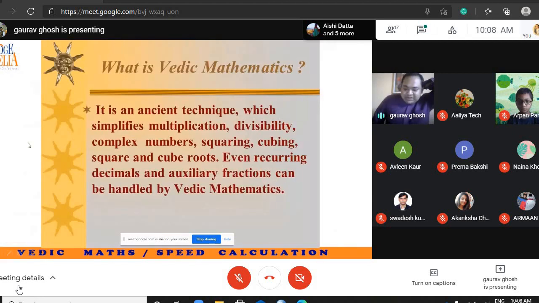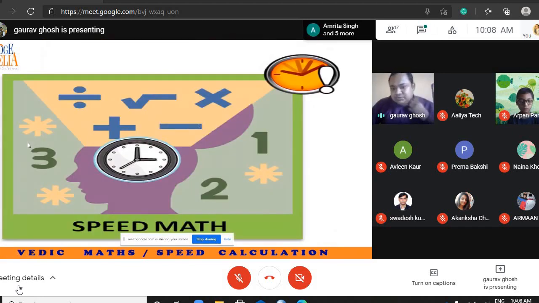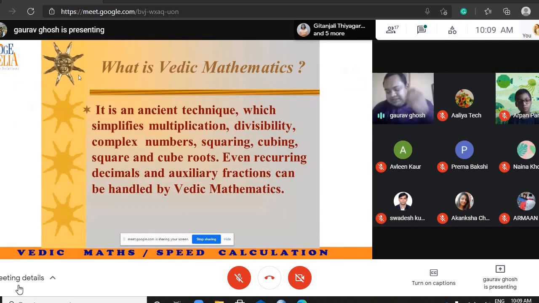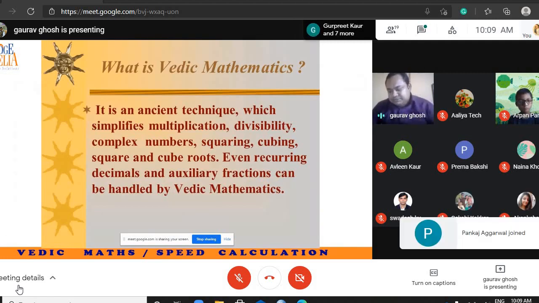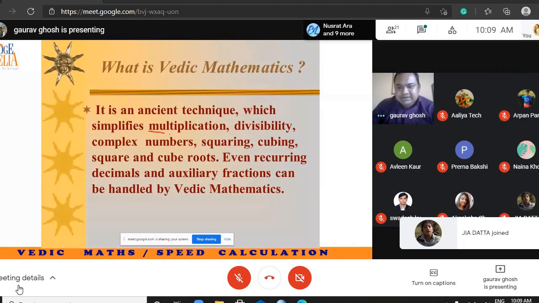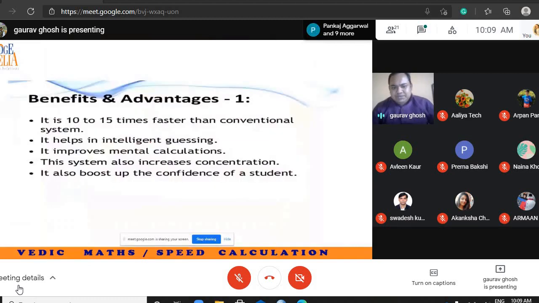The idea of conducting this workshop is just to let you understand how powerful maths techniques Vedic math has to offer. Vedic math is generally known as speed maths. Why is it known as speed math? Because it has some formulas which help us to calculate a few things very quickly. What kind of calculations? Multiplication, finding square, cube, root, and all that stuff we will see.